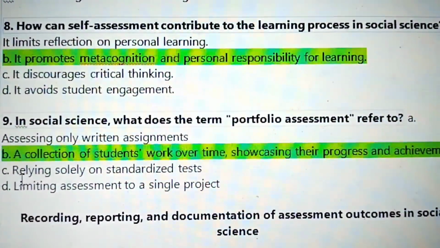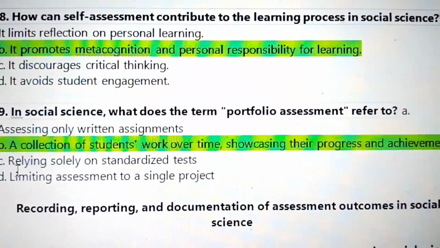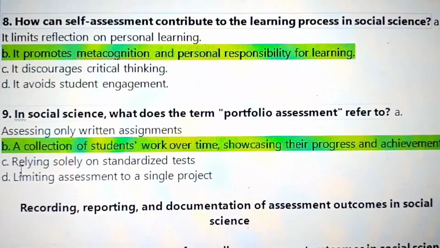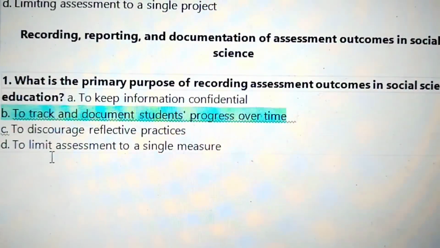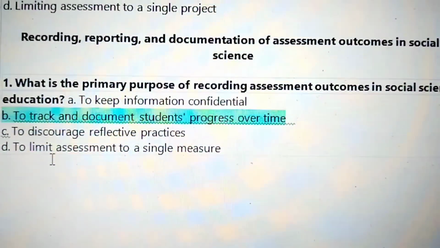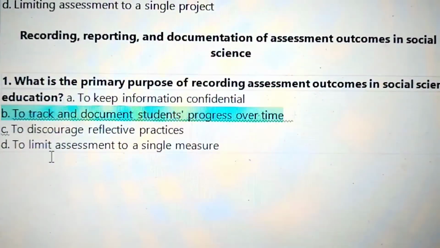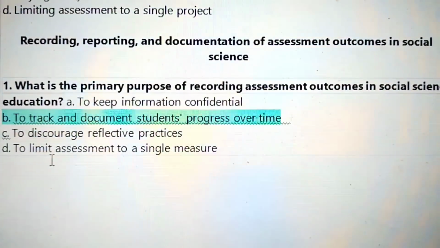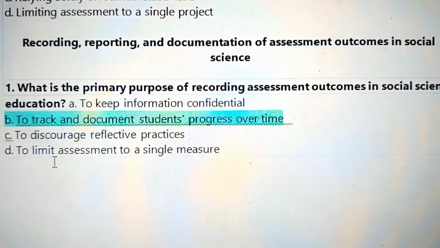In social science, what does the term portfolio assessment refer to? A collection of students' work over time, showcasing their progress and achievements. Next, recording, reporting, and documentation of assessment outcomes in social science. What is the primary purpose of recording assessment outcomes in social science education? Answer: to track and document students' progress over time.